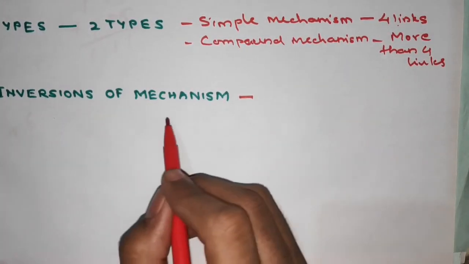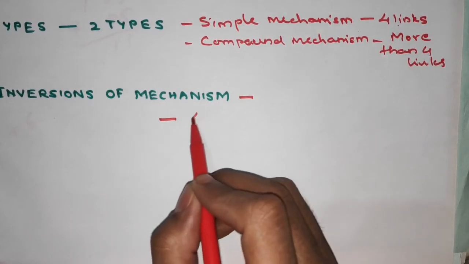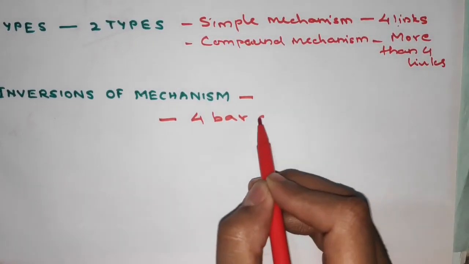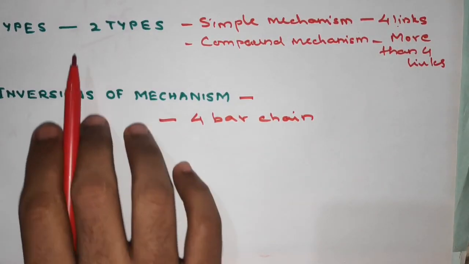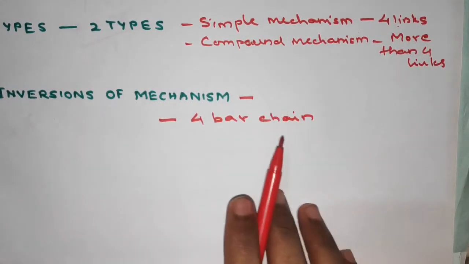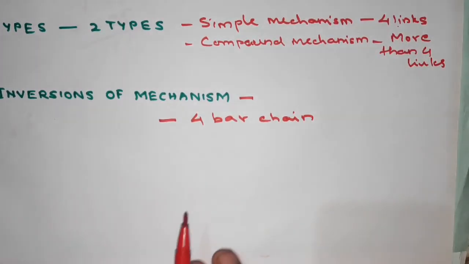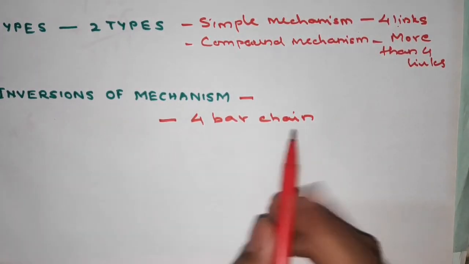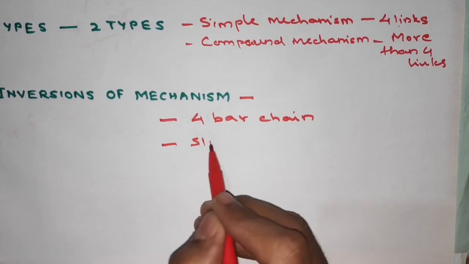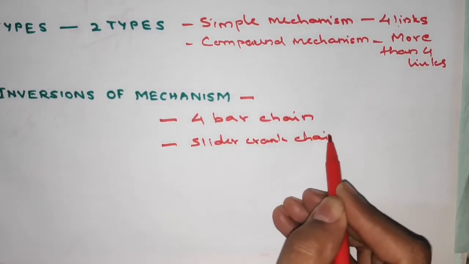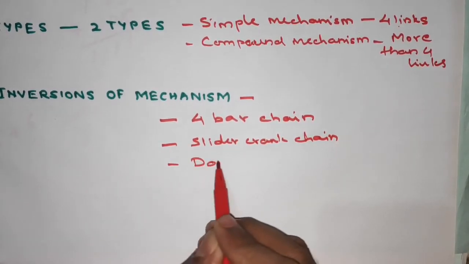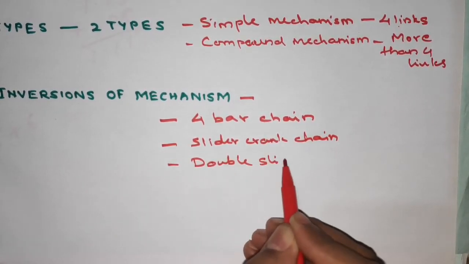In inversion of mechanism, we have inversions for the 4-bar chain. We have already seen what this 4-bar chain is. You can refer to the video on kinematic chains which has already come in the YouTube iCard on the top right corner. Also there are inversions for the slider crank chain, and we have inversions for the double slider crank chain.